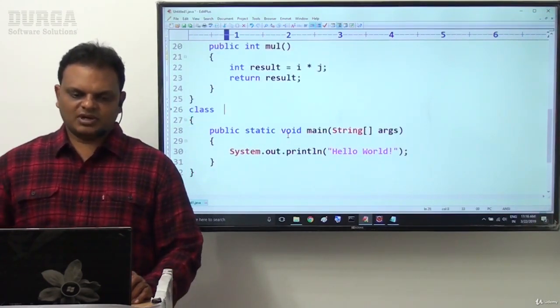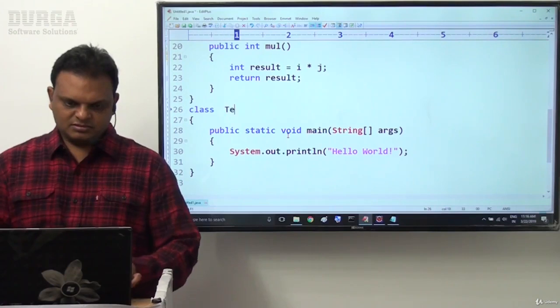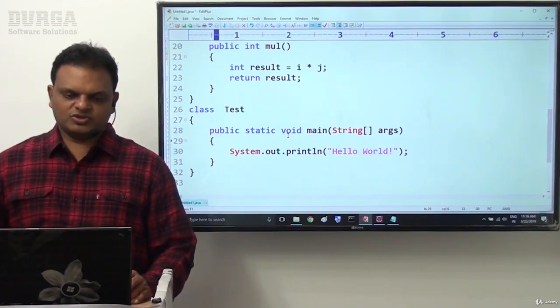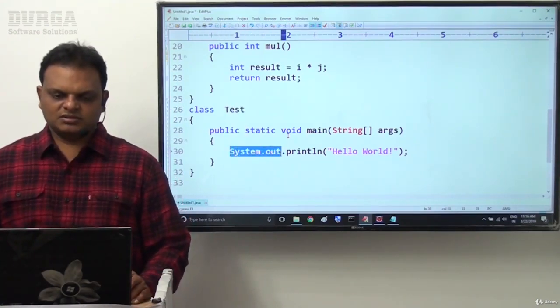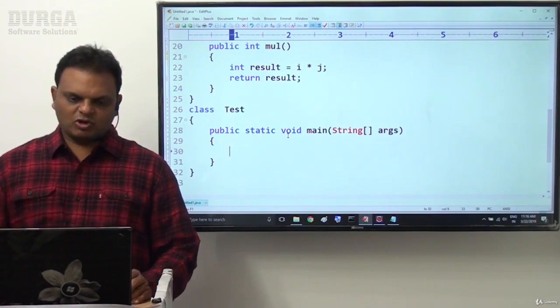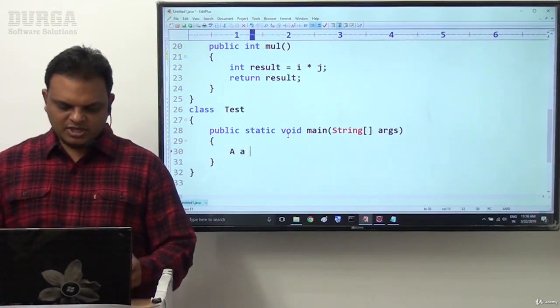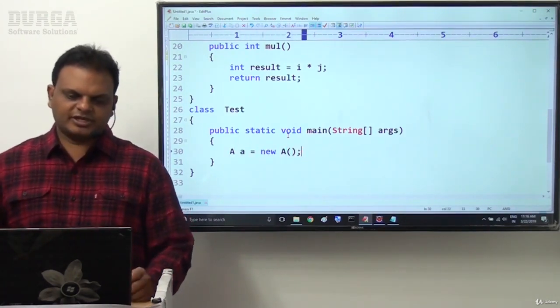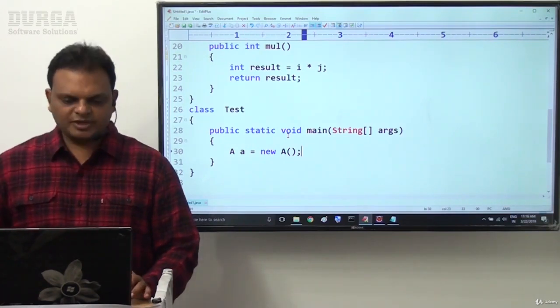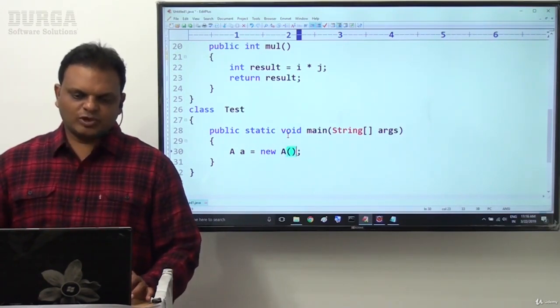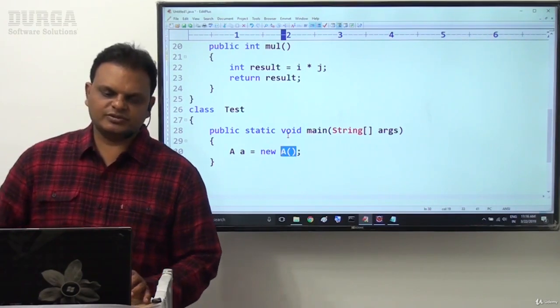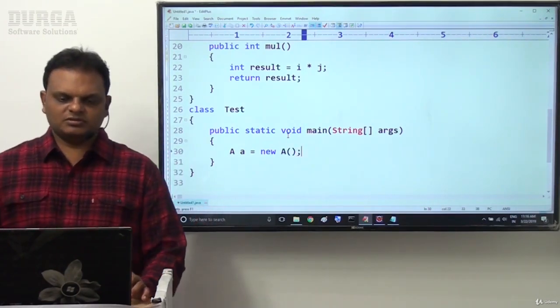Now I'll go for class Test. Public static void main, String array args. Now inside this I want to call all these methods. A small a is equal to new A; the object I created. This is the syntax of creating an object, we know already. As part of creating the object here we are calling the constructor, the A class constructor.